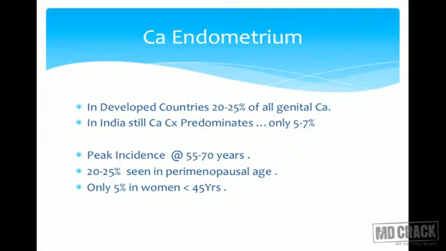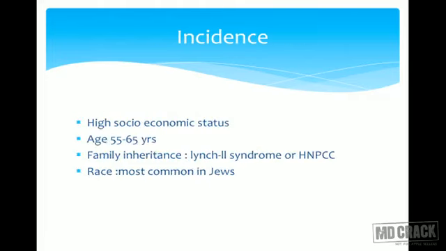20 to 25% seen in perimenopausal age group, and only 5% of cancer endometrium is seen in young women, that means women less than 45 years. The incidence is found very high in high socioeconomic status. Age around 55 to 65 years. Family inheritance is very important.